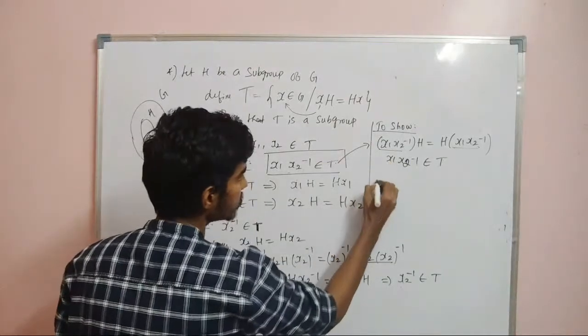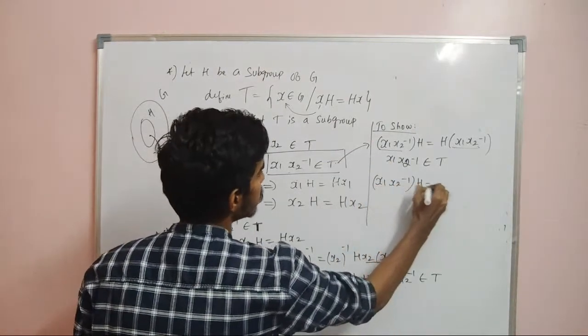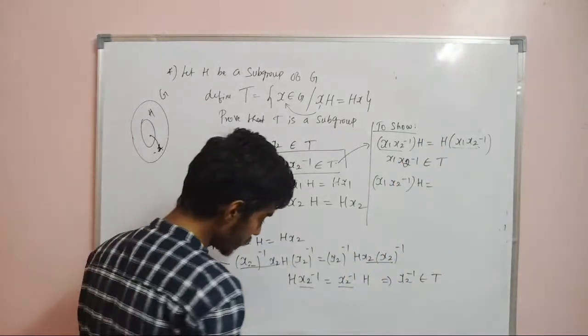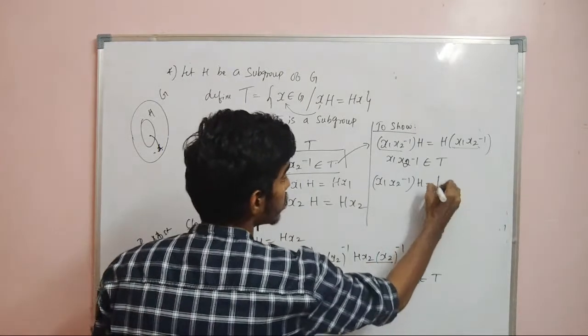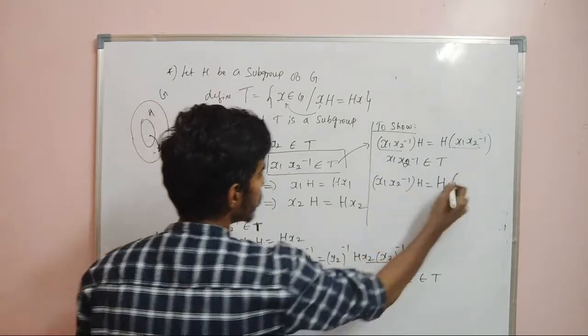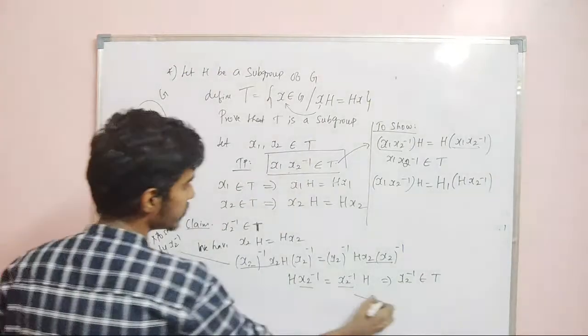So we will take this LHS, x1 x2 inverse into h. Now we will arrive at the RHS. So x1 x2 inverse into h. Now this I can write as x1, and we already know x2 inverse h I can write as h into x2 inverse. Let us take this as 1.